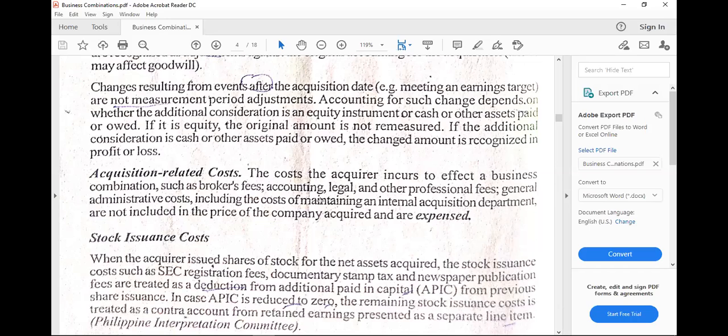Prior to the revised IFRS 3 Business Combinations, the ruling was that direct costs would be capitalized and indirect would be expensed. But now, in the revised version, all acquisition related costs should be expensed immediately. I hope that is clear.